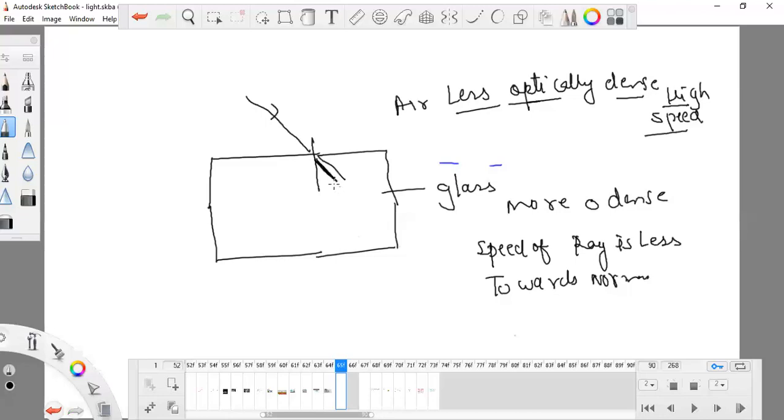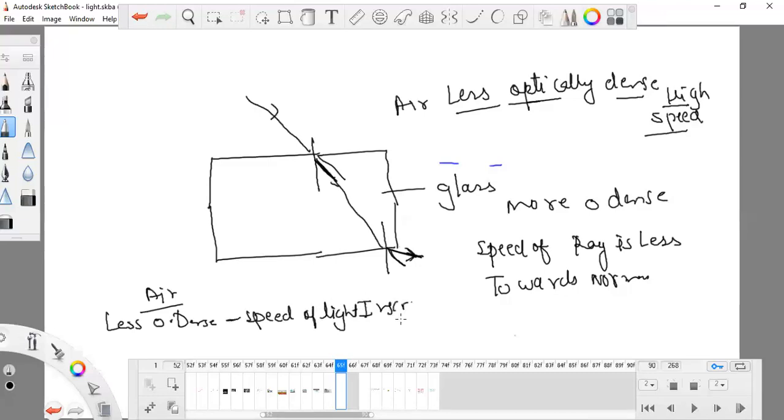Okay, now it will come out, and we again studied that it will not go in its own direction, but it will just tilt more. It will go in this direction, it will come out in this direction. So what happened is that this is air, and it is comparatively less optically dense, so the speed of light will again increase.